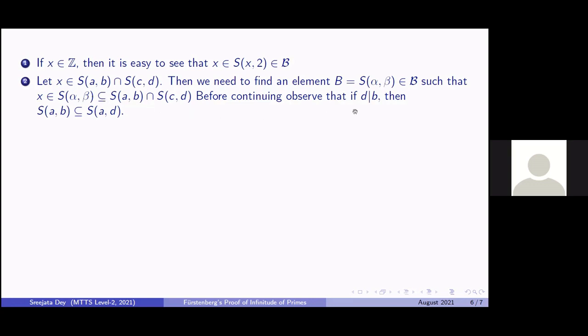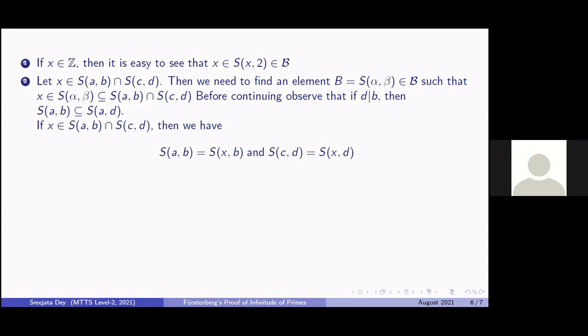Intuitively, if you consider a as 0, say b is 4 and d is 2, then S_{0,4} is 4Z and S_{0,2} is 2Z. So 4Z is a subset of 2Z.